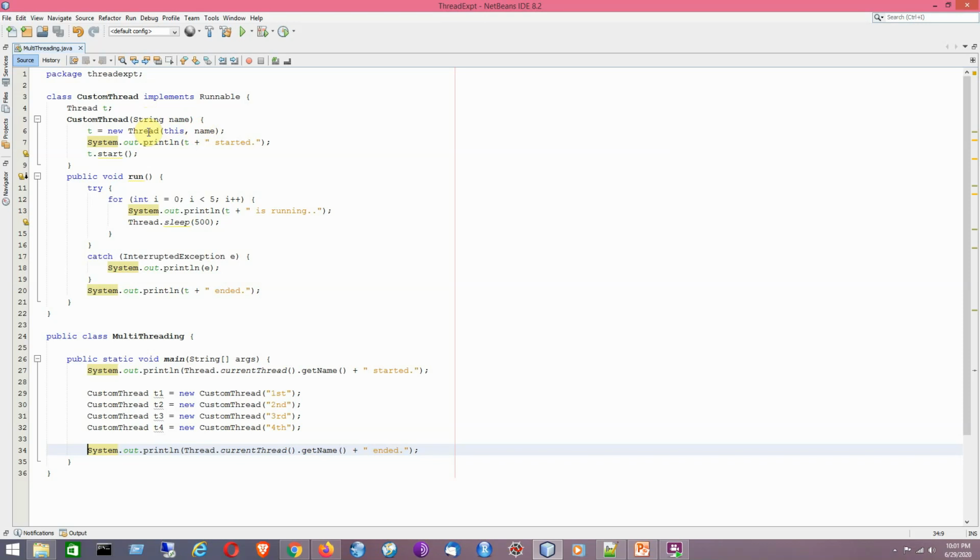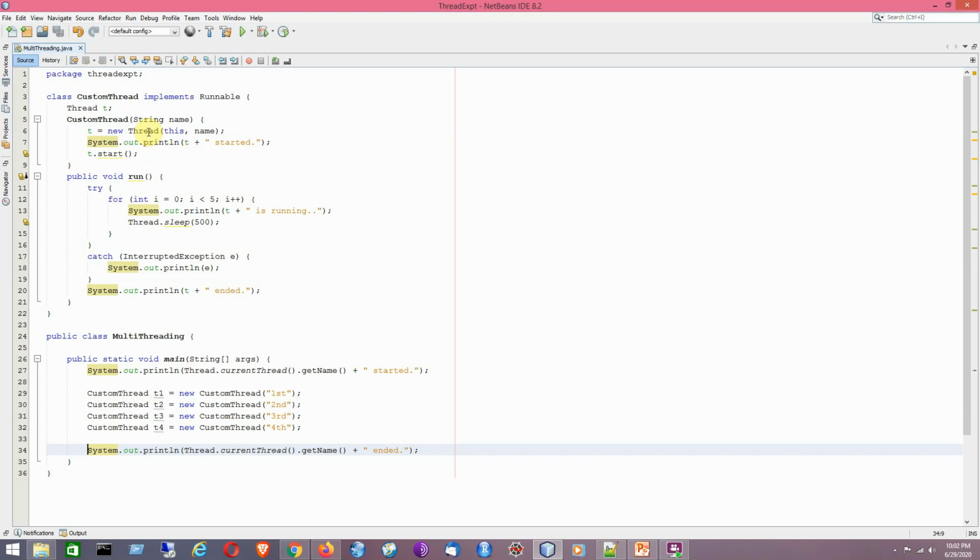And if we are not calling the start method, the thread will not be put into the ready to run state, and that is the main requirement for running a thread, because the run method cannot be executed directly. Whenever it is put into the ready to run state and selected by the thread scheduler, it will be running, and whenever it is running, it is executing its run method.